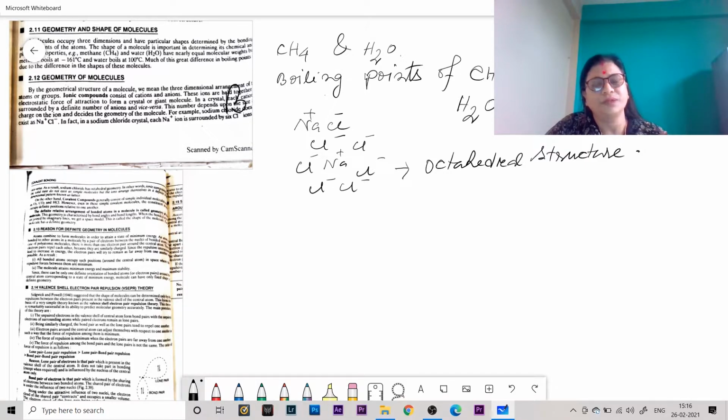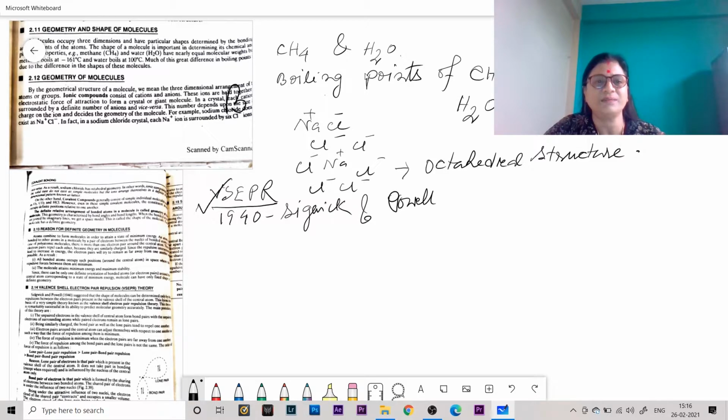Now, I will discuss the topic VSEPR theory, that means valence shell electron pair repulsion theory. In 1940, two scientists, Sidgwick and Powell, suggested this theory. According to this theory, the different postulates are: